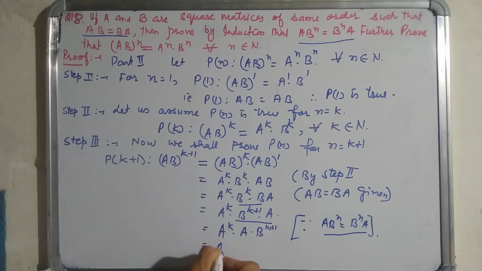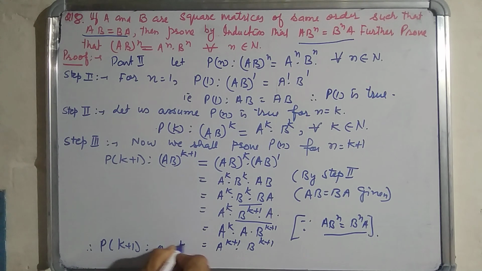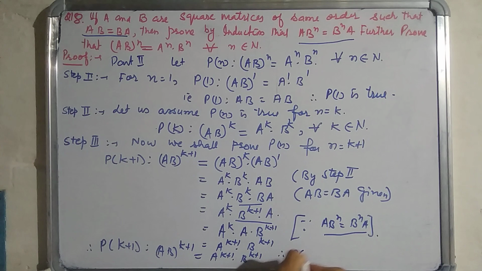Now this is equal to A^(k+1) into B^(k+1). Now we have proved the Pk plus 1 statement, (AB)^(k+1) is equal to A^(k+1) B^(k+1). Therefore Pk plus 1 is true.